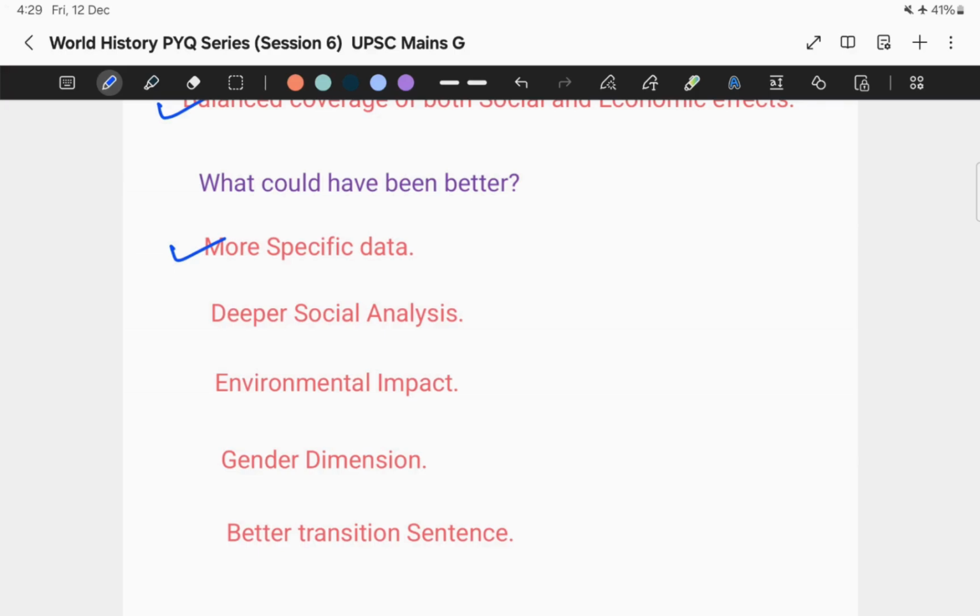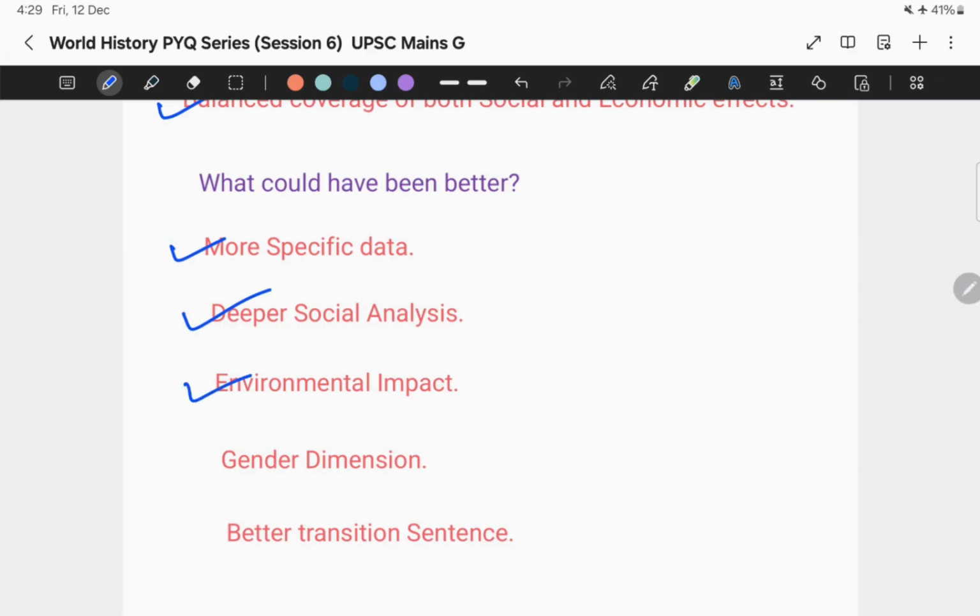Second is deeper social analysis. While I mentioned social mixing in India, I could have elaborated on how railways created new social spaces, for example waiting rooms and compartments, where traditional hierarchies were challenged. This would have shown deeper understanding. That's why they have mentioned this.